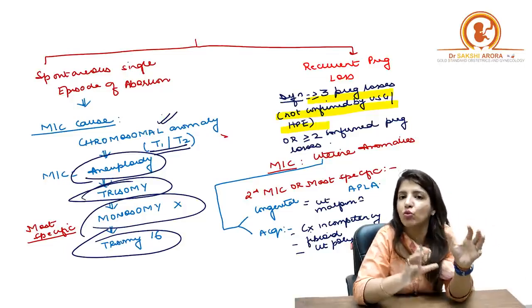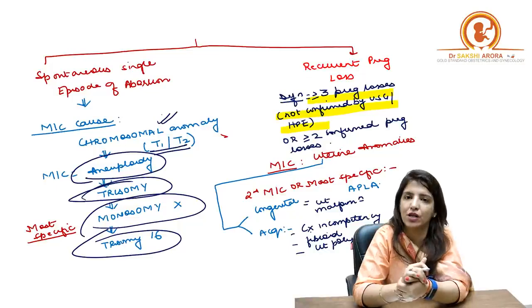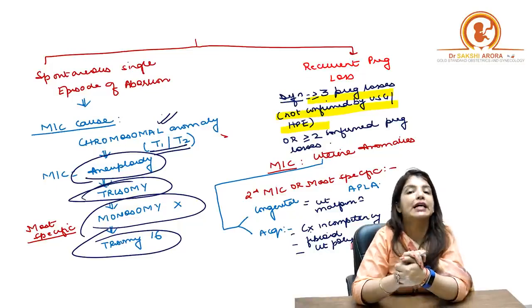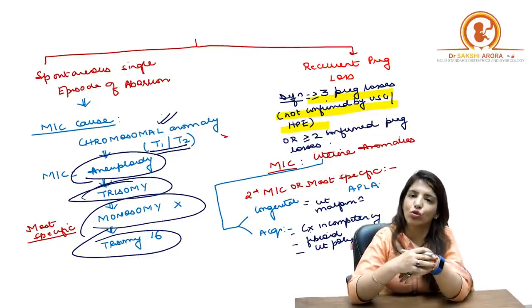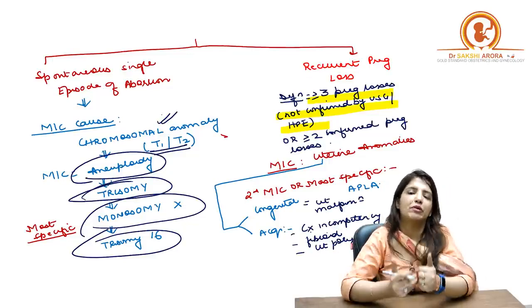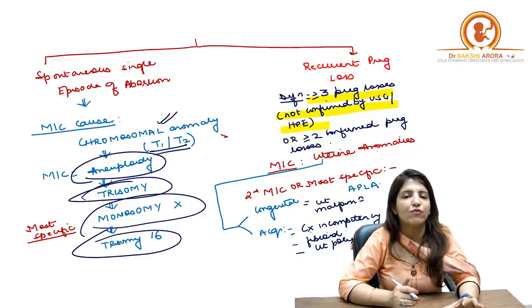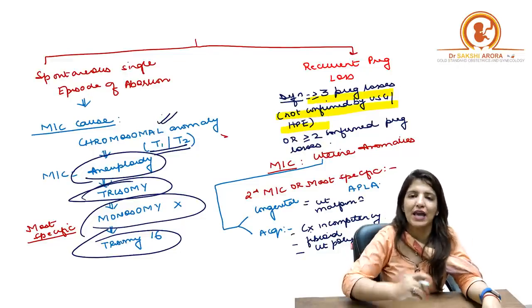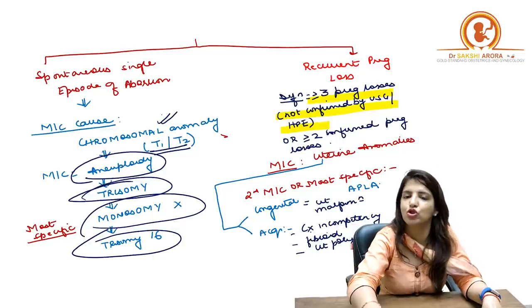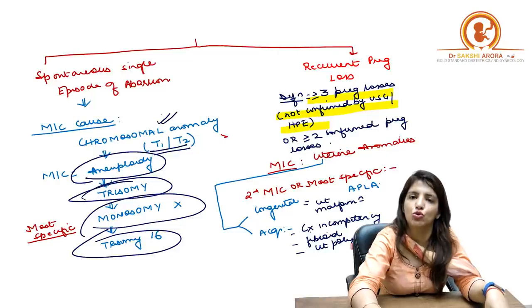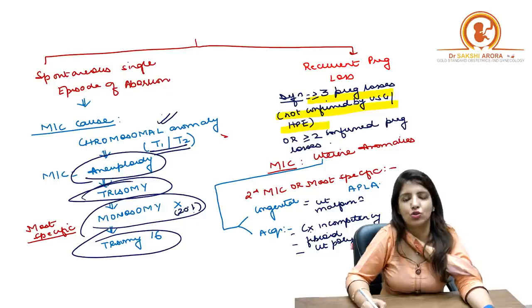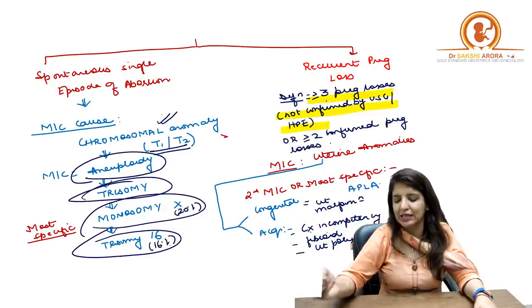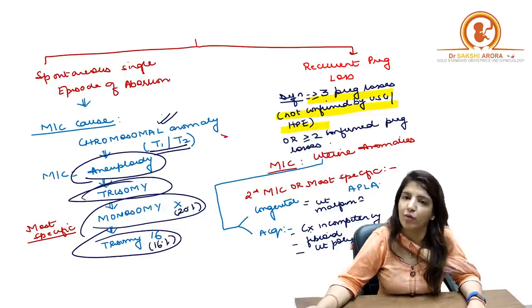If someone asks you the most specific cause of spontaneous abortion in the first or second trimester, then your answer will be monosomy X. But suppose monosomy X is also not given, then your answer will be trisomy 16. If you have to choose between monosomy X and trisomy 16 as the most common cause of abortion, you should always choose monosomy X, because monosomy X leads to 20% cases of abortion, whereas trisomy 16 leads to 16% cases of abortion.